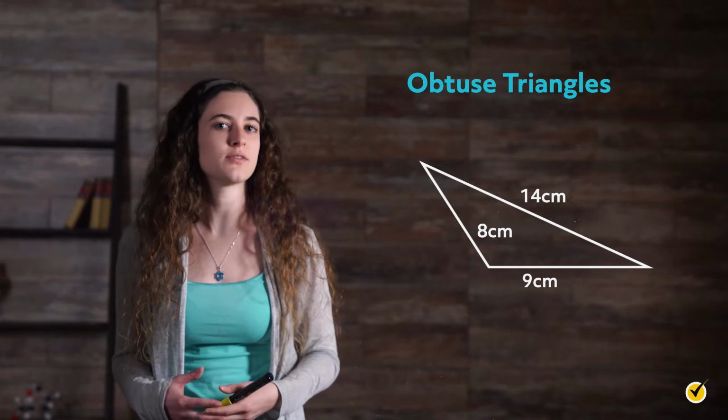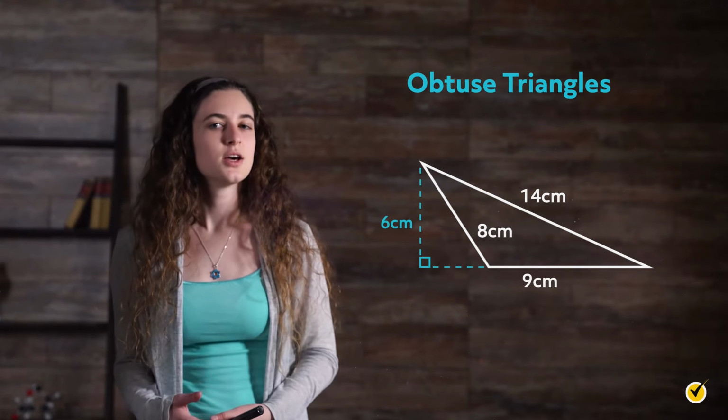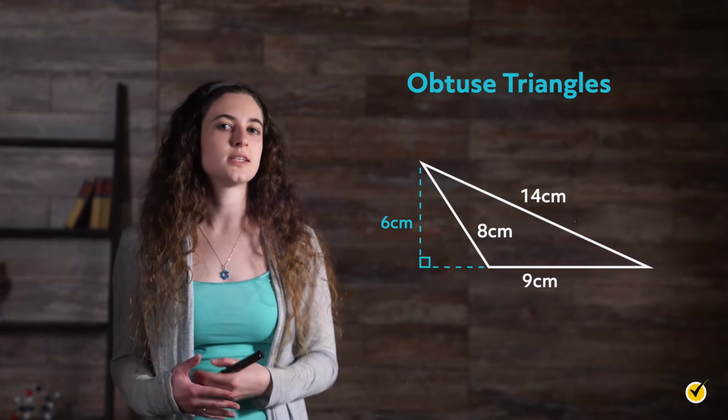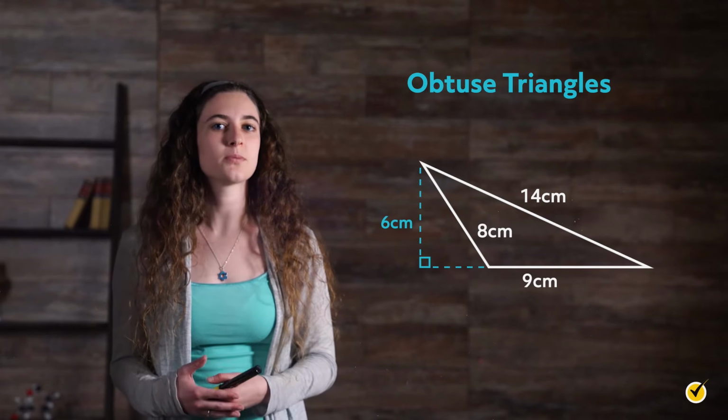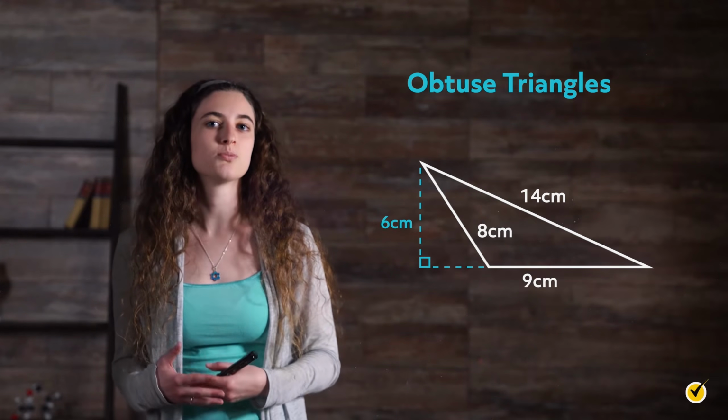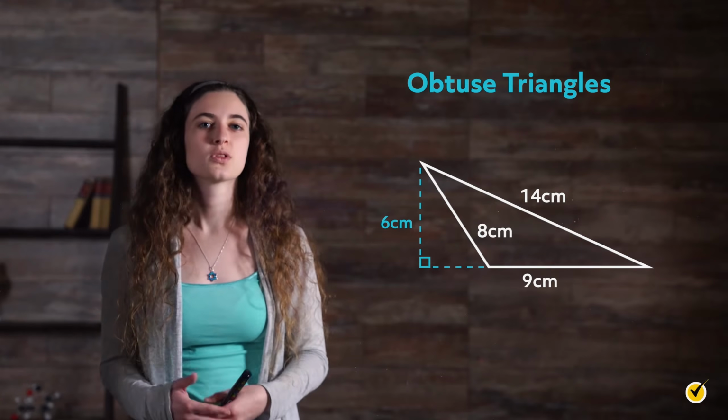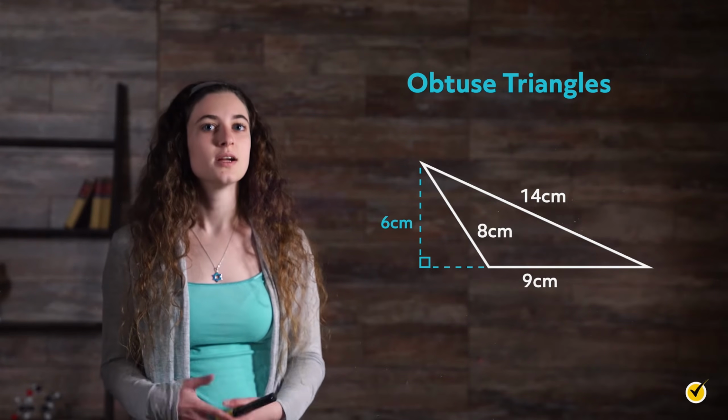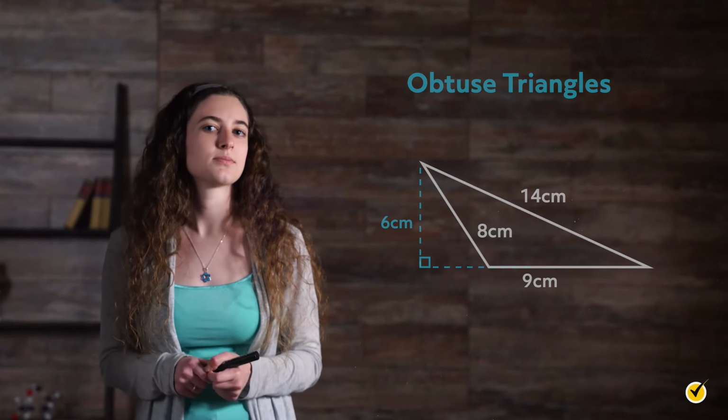The same thing applies to obtuse triangles, except the height or altitude will often appear outside of the triangle, like this. We can see that the height of the triangle is 6 centimeters, and the side it is perpendicular to is the base, which measures 9 centimeters. We don't need the other two numbers at all, so let's plug in the base and the height.